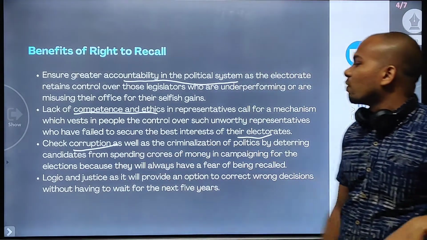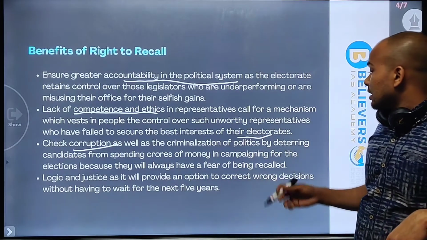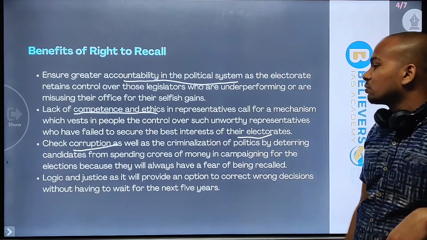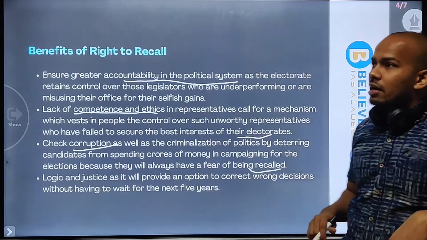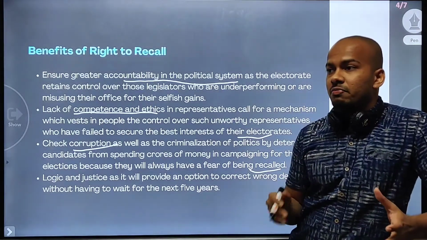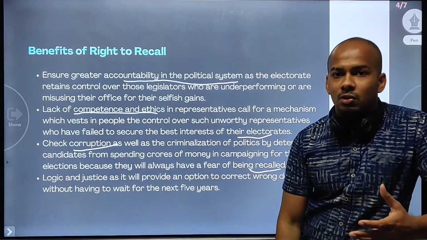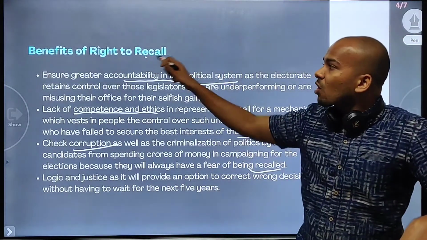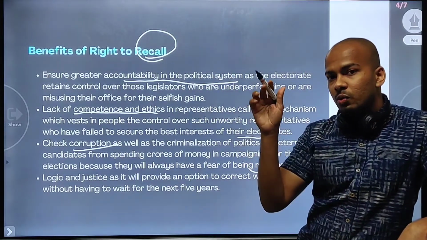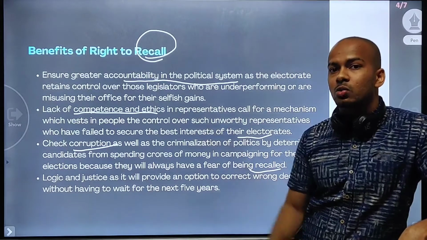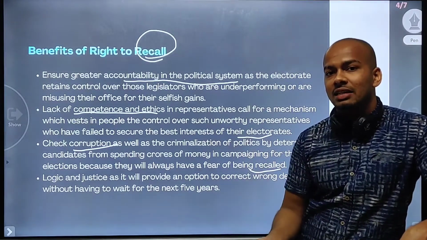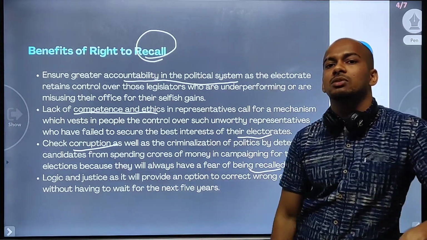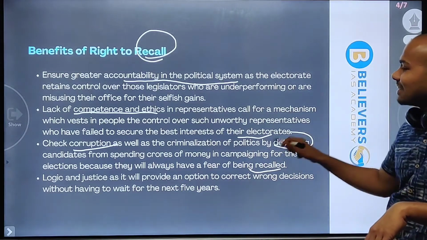Recall can check corruption as well as the criminalization of politics by deterring candidates from spending crores of money in campaigns for the elections, because they will always have the fear of being recalled. Very rich and powerful people, if they want to participate in the election, are going to put in a lot of money, right? But when people have this power of recall, those who want to get into the election by spending a lot of money are not going to invest in that. Why? Because they will fear that if recall is initiated, they will have to go back and lose their membership. So in that case, this will act as a deterrent.